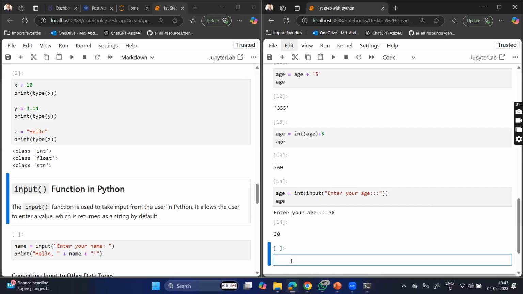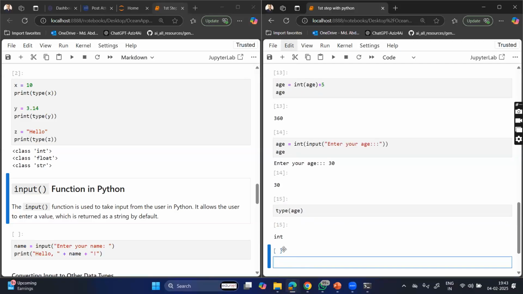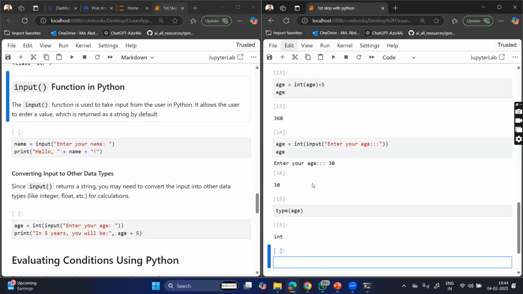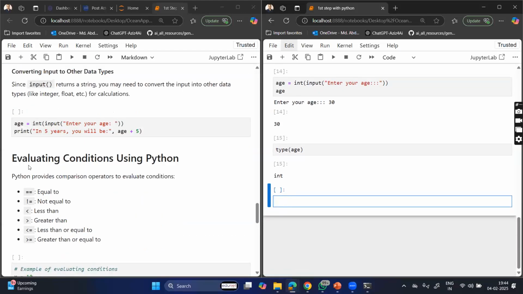Now what is the type of it? Type of age is now integer, right? Now on this age you can do all the arithmetic operations, whatever arithmetic operation you want to do, right? I hope it is clear. ఈ విధంగా మనం టైప్ కాస్ట్ అనేది చేసుకోవచ్చు.